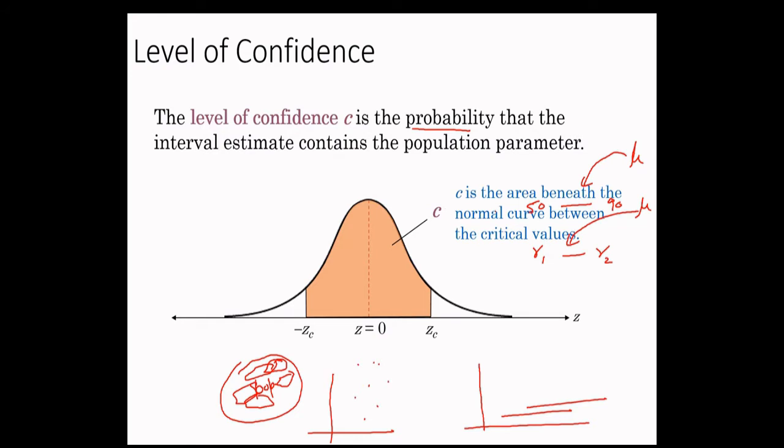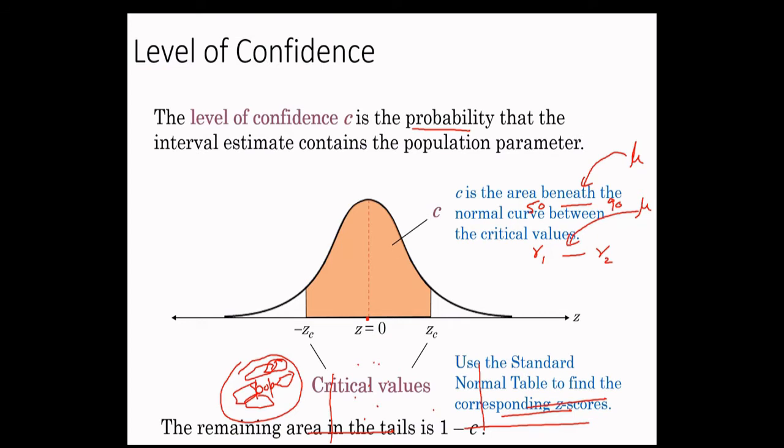So C is the area here in the normal curve between the critical values. So this is Z equal to 0, that is the standard normal, and this is the distribution. Suppose this is the distribution of the mean. Now you can see that this is the critical value, for example. Let us call it the critical value.